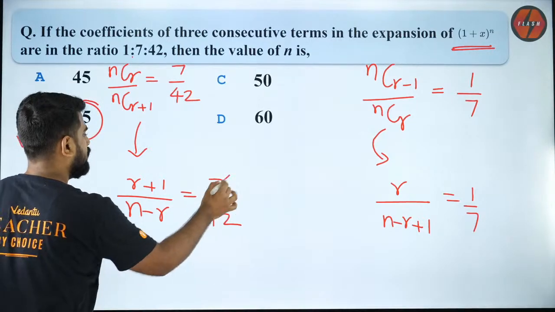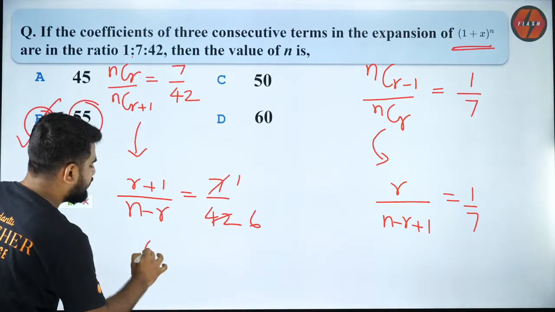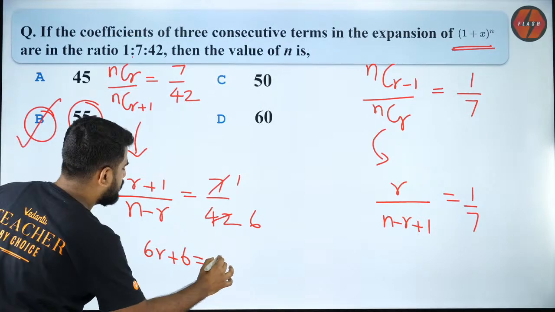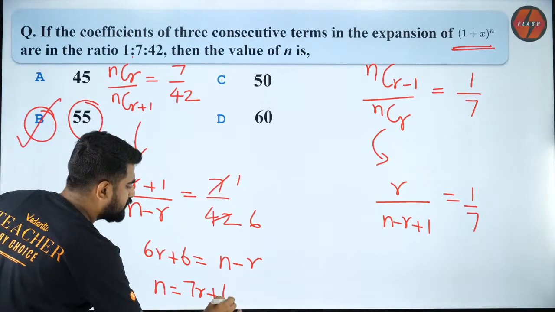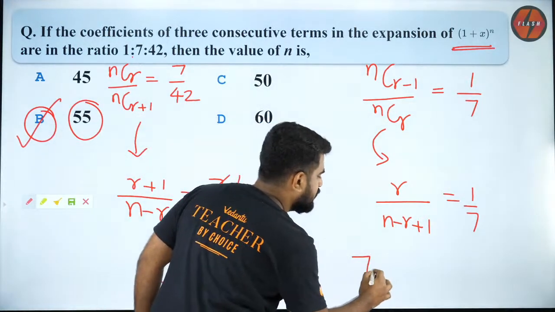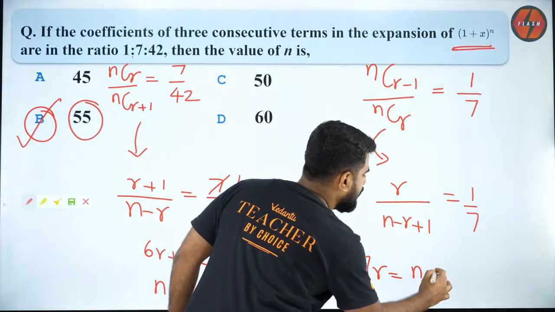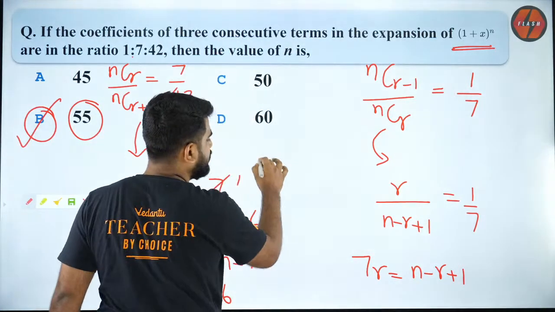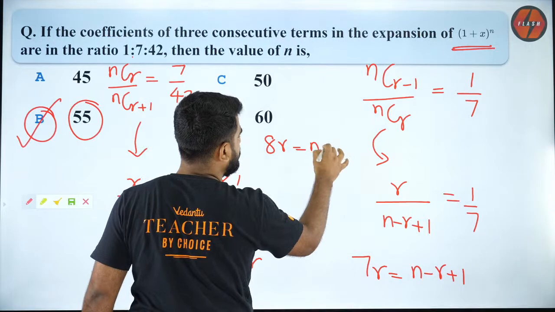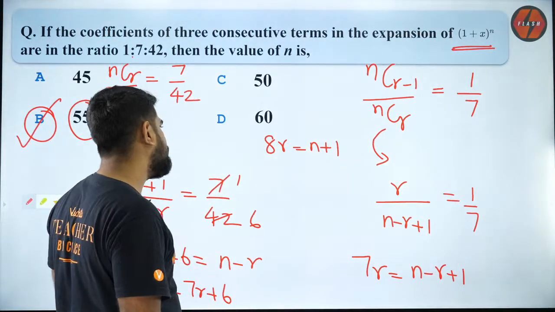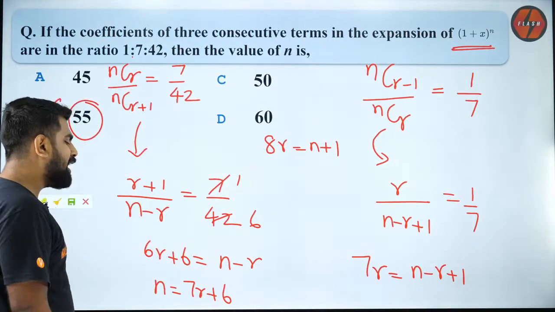Done. So you'll get 6r plus 6 is equal to n minus r. So you will get n is equal to 7r plus 6. And what do I get from that? 7r is equal to n minus r plus 1. So you will get 8r is equal to n plus 1. So you have two equations. Can you just solve it and get the value, guys?